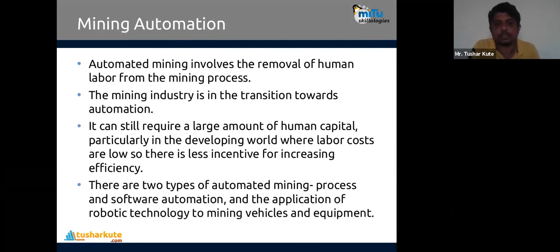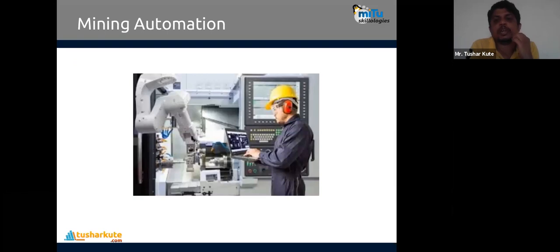Then third is mining automation. Automated mining involves removal of human labor from the mining process. The mining industry is in transition toward automation. It can still require a large amount of human capital, particularly in developing countries where labor costs are low, so there is less incentive for increasing efficiency. There are two types of automated mining process, process automation and software automation, and they are used in mining also. The mining industry requires it because it's very dangerous to go to a particular place.